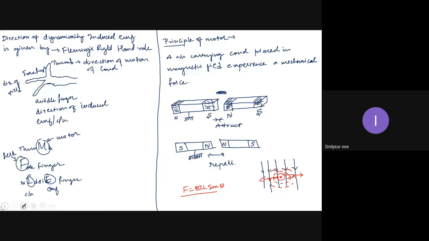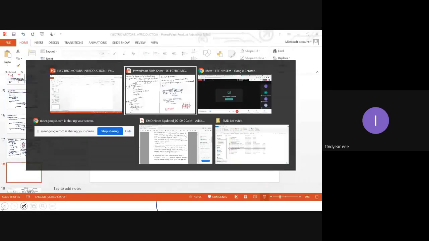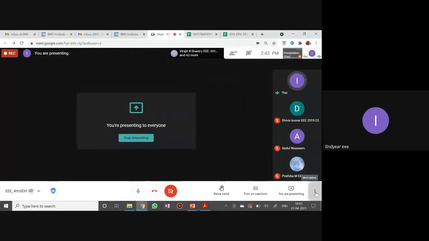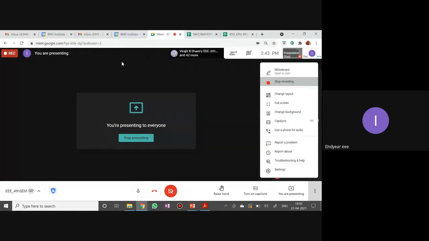Okay. So in the next class, we'll start with the construction of DC generator. Sorry, DC motor, DC machine in general, and then we'll start with the construction. I will not deal with in detail. Briefly, I will tell you the construction, because we need to use many construction features also in our analysis sometimes. So therefore, we'll briefly look into the construction of DC machine, and then we'll move with the analytical part, that is there we have to deal with. So we'll end today's session here. In the next class, we'll continue with